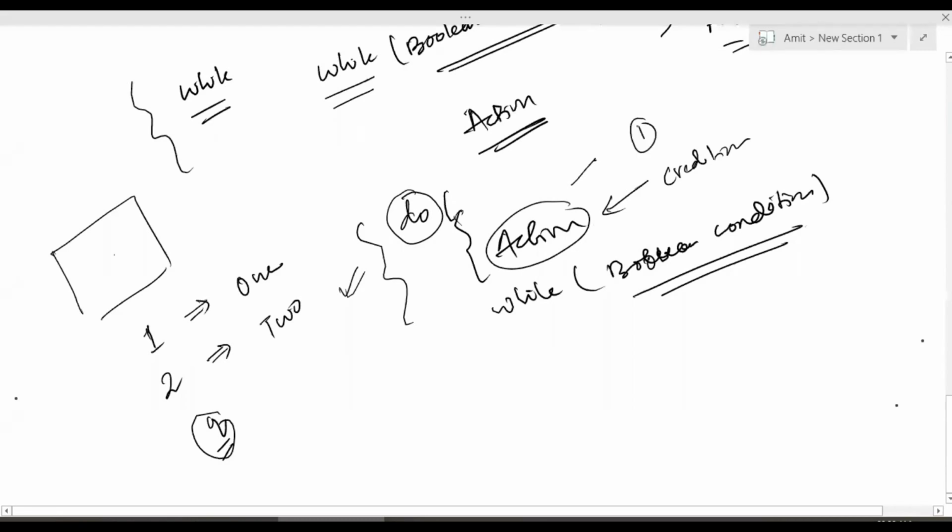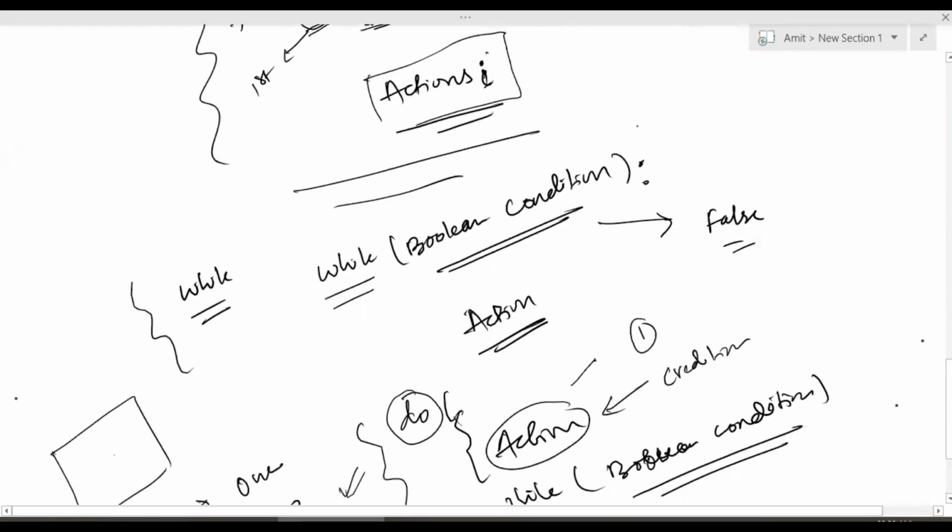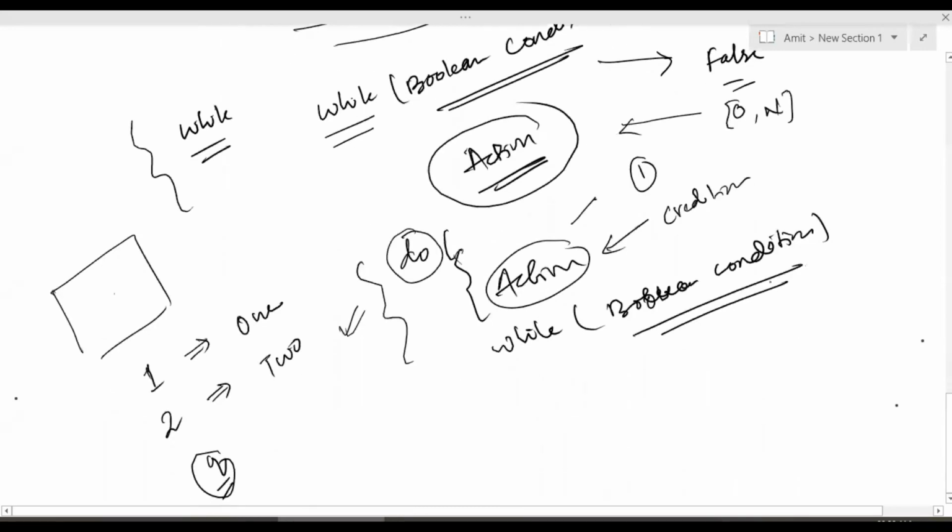While in a while loop, maybe the first time itself this Boolean condition is false and this action will never get performed. So if someone asks how many times the action will be performed in a while loop, it can be 0 or, till the condition is true, maybe let's say n, both inclusive. And in a do while loop, it will be 1 to n.